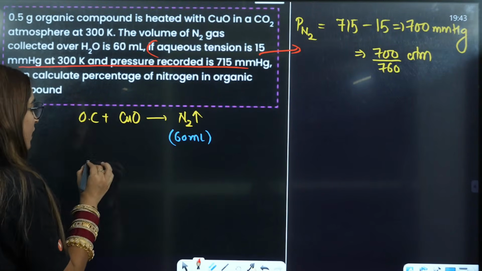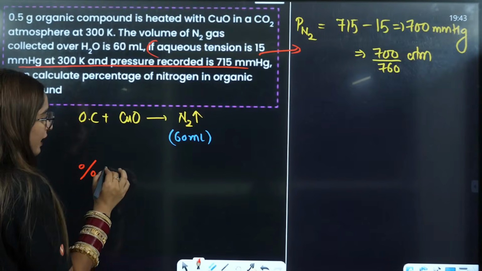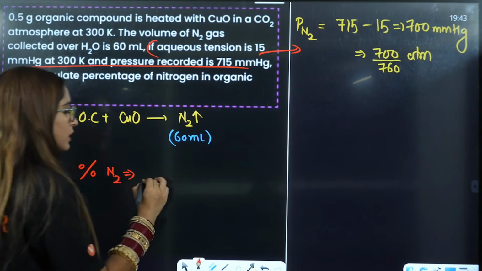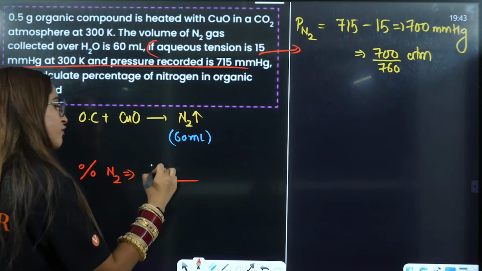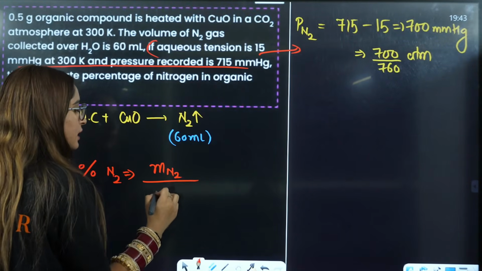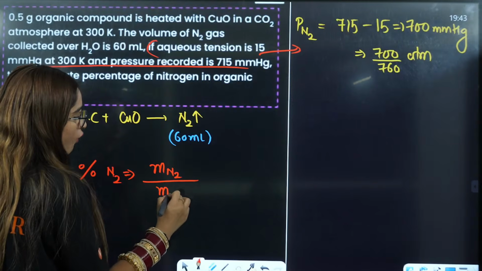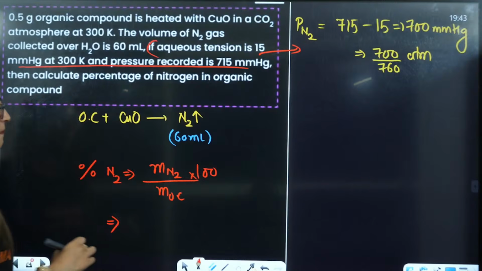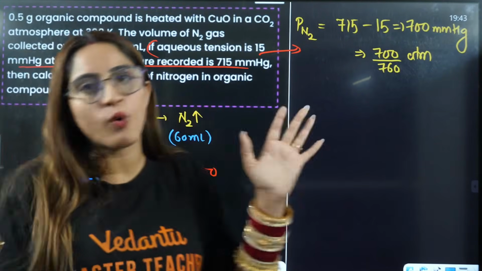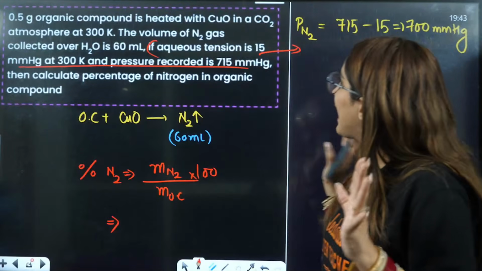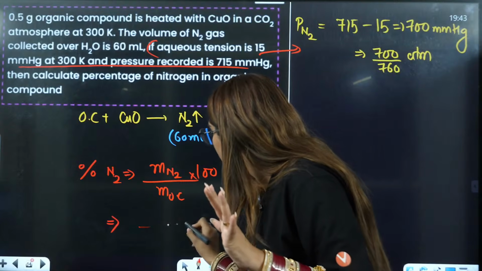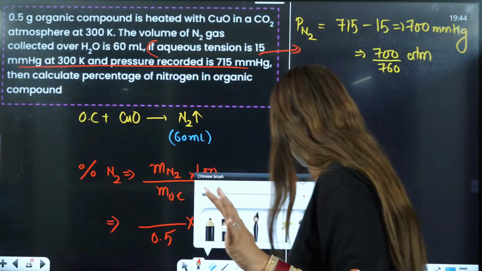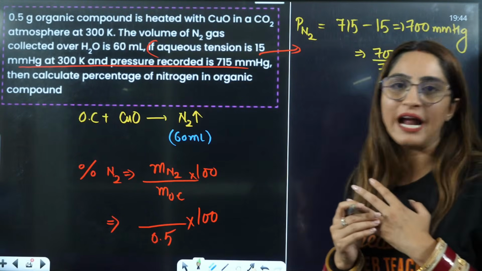Beta, now understand one thing. The percentage of nitrogen, if they are asking you, will be equal to the mass of nitrogen divided by the mass of organic compound multiplied by 100. Okay? Mass of nitrogen I have no idea about till now, but I know that the mass of organic compound is 0.5. That means I need to find the mass of the nitrogen.